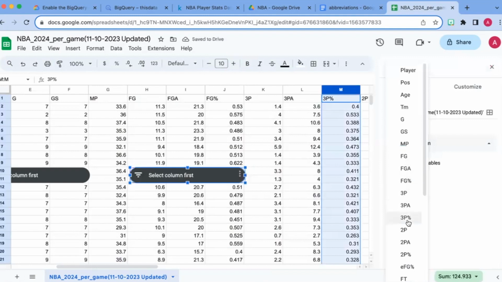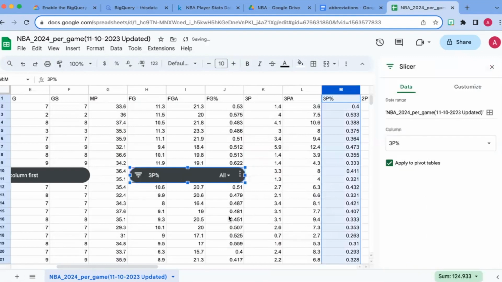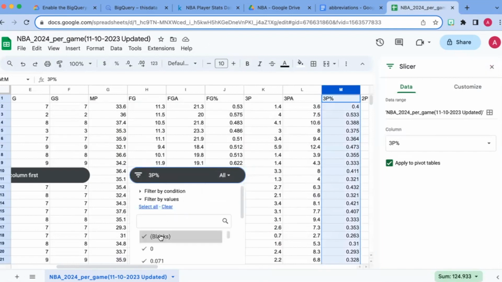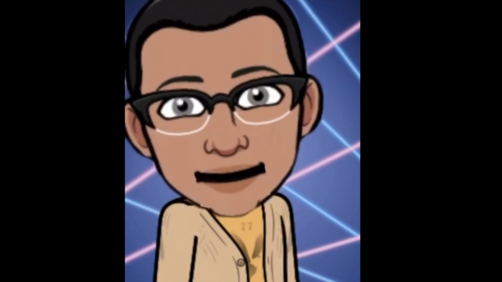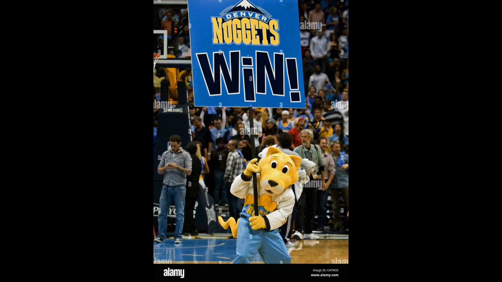Okay. So you're going to choose 3-point percentage again over here, and your slicer is made successfully. So you can see that blanks is one of the options here. You'd probably want to delete those blanks maybe. But I didn't even expect there to be any blanks in this from my quick overview.